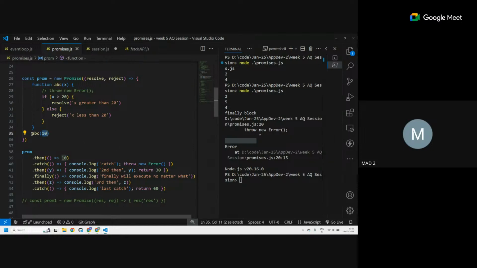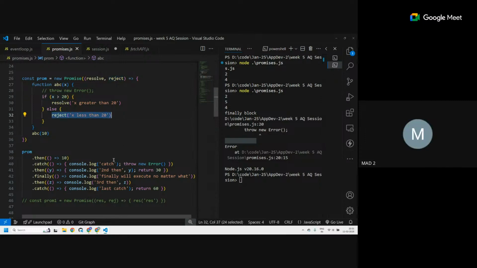When I'm passing the value of 10, it will run the function with the value of 10. X is 10, then this will be false. It goes to reject.